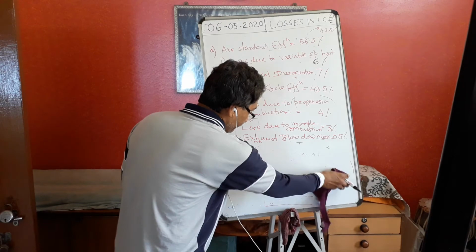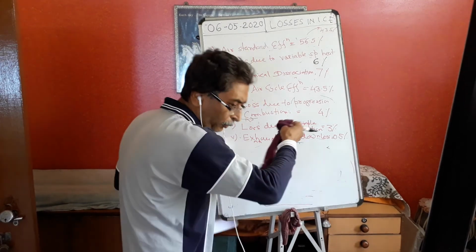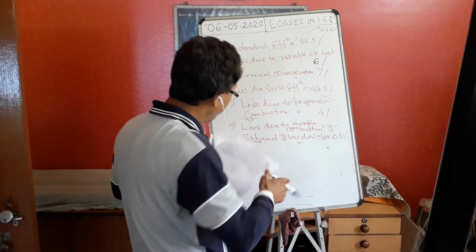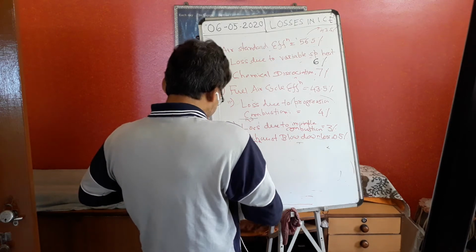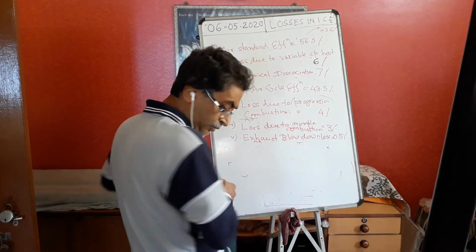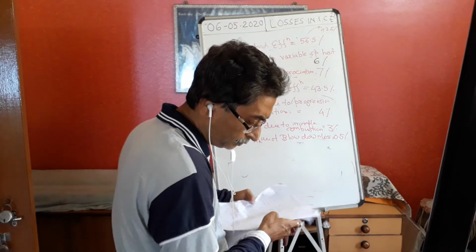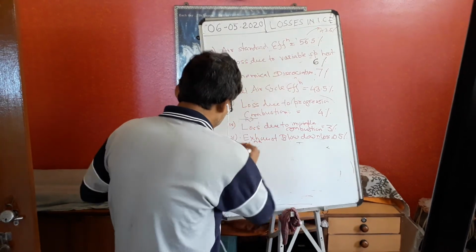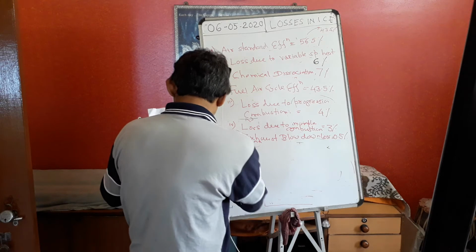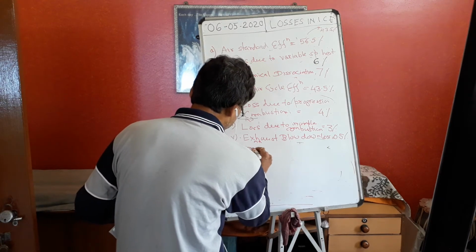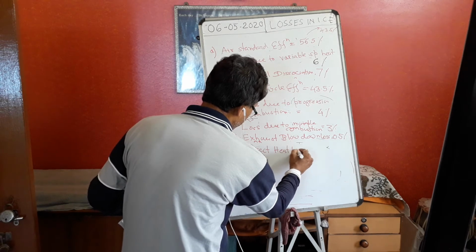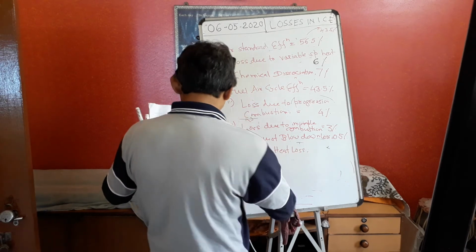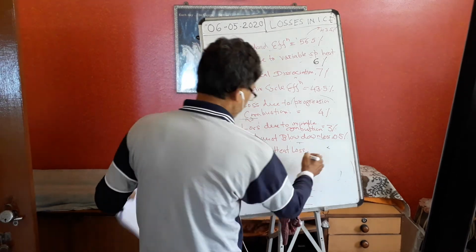If this is an amount of 0.5, exhaust blowdown loss. And there is another loss. This loss is called direct heat loss. What is that? Loss from the body. Direct heat loss.